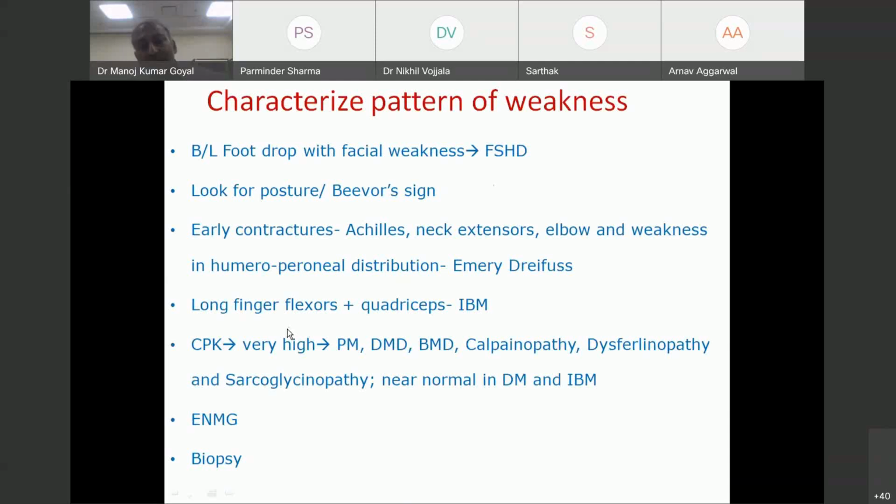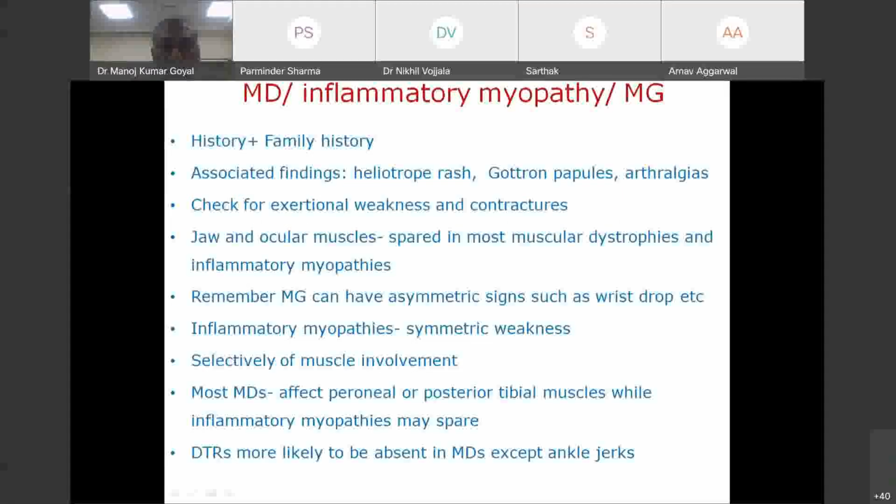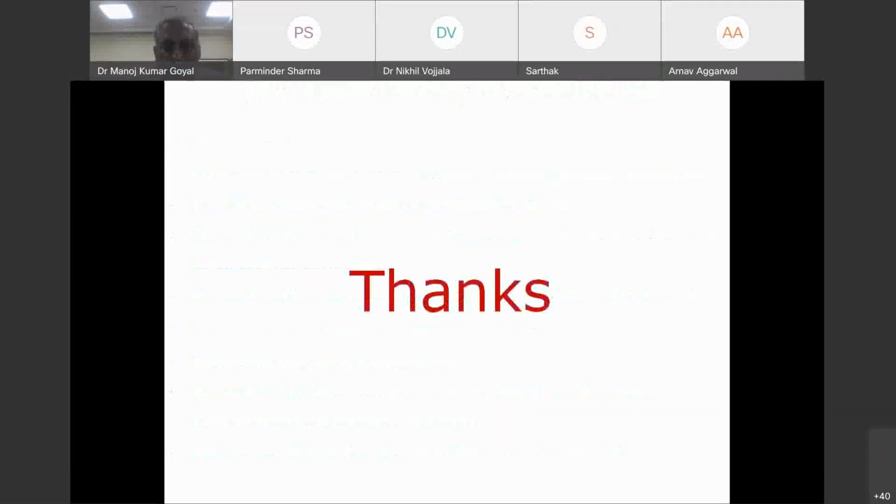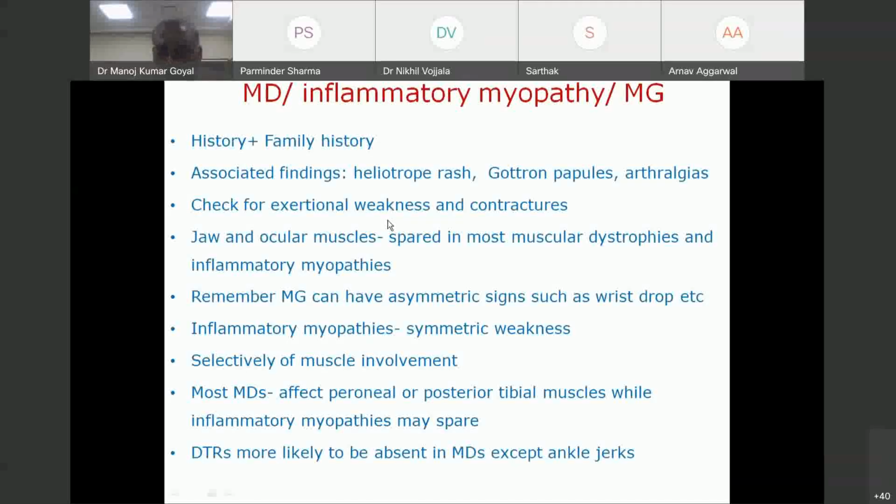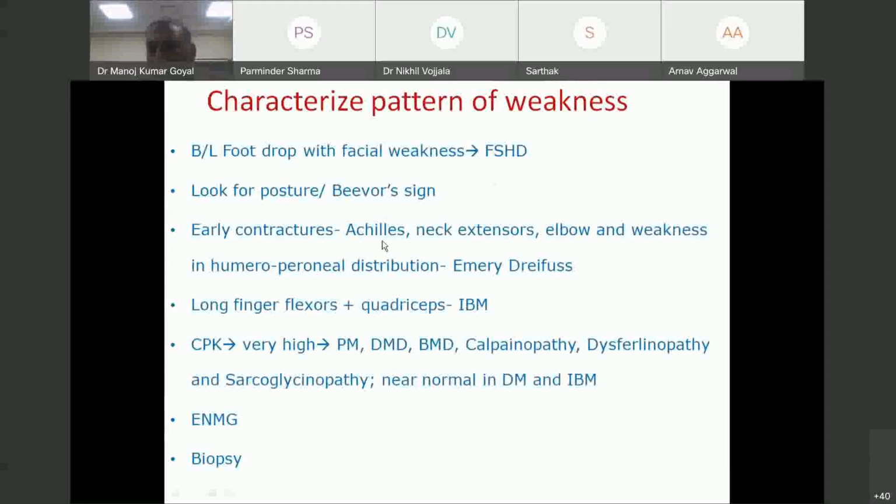Now the next thing is, once we have reached a clinical diagnosis, and at the end of clinical diagnosis we are not able to settle, then we should go ahead with testing, starting with CPK. Another common mistake we make is that it has to be high in all inflammatory myopathies. No, it is high in polymyositis, but in dermatomyositis and inclusion body myositis, it is near normal.